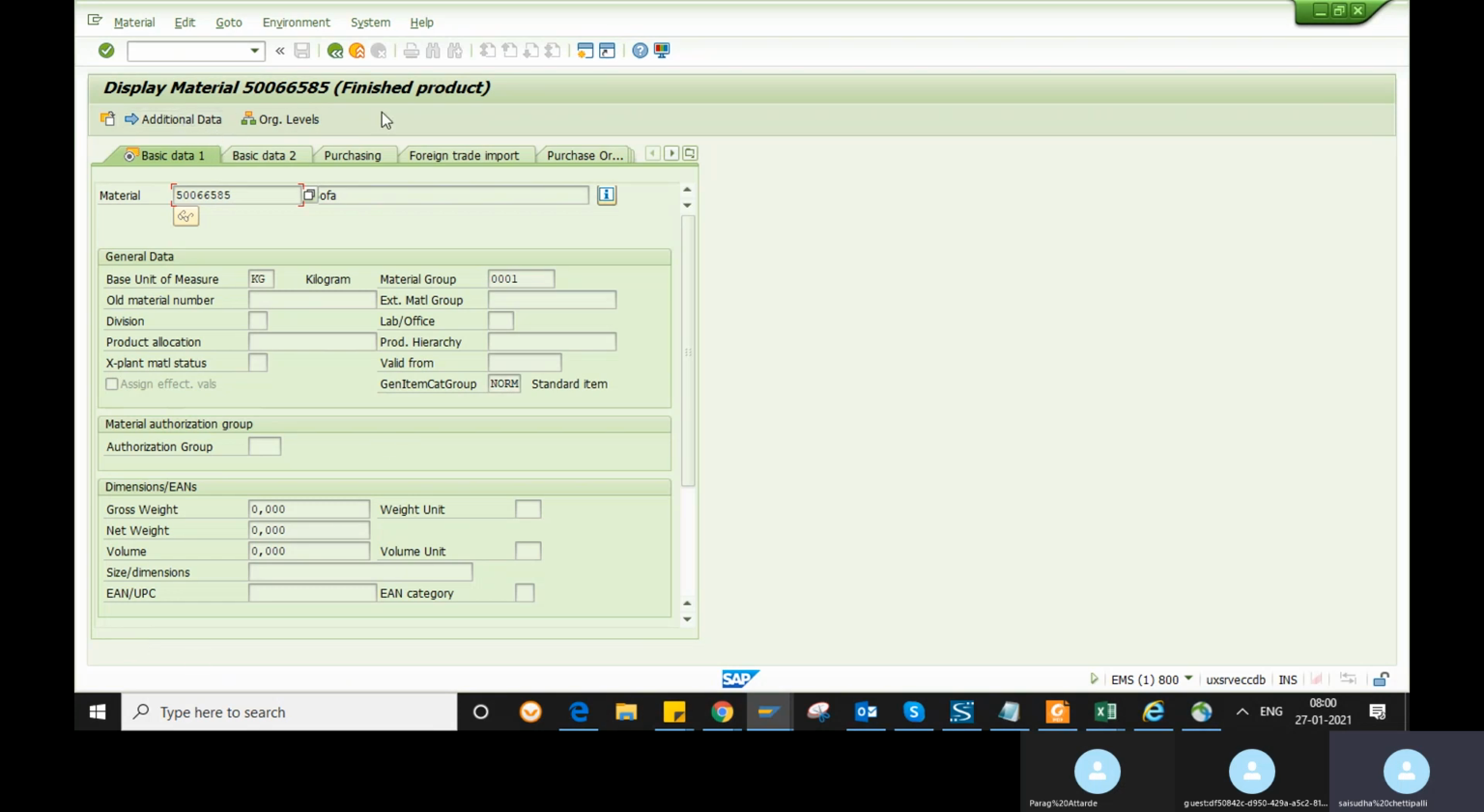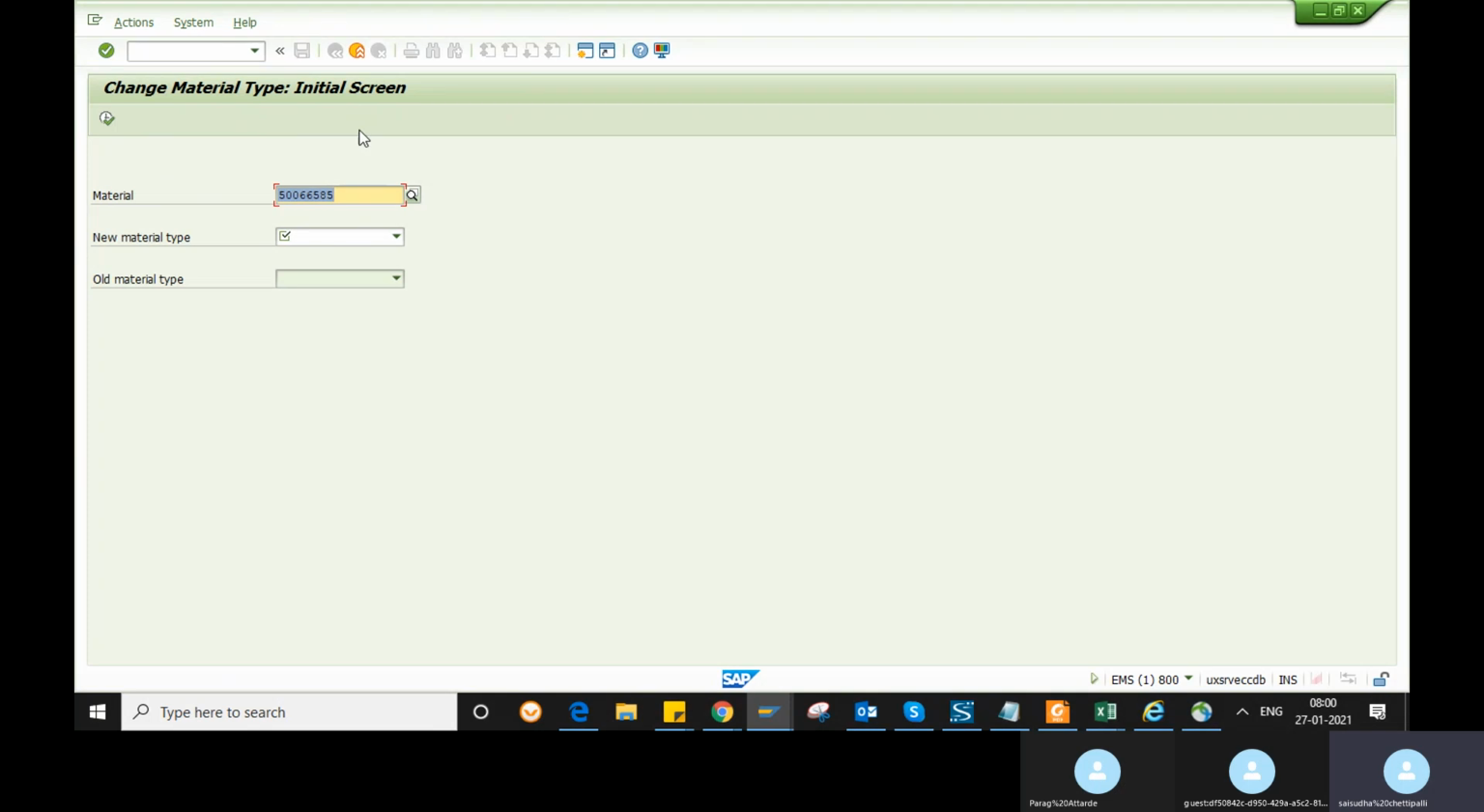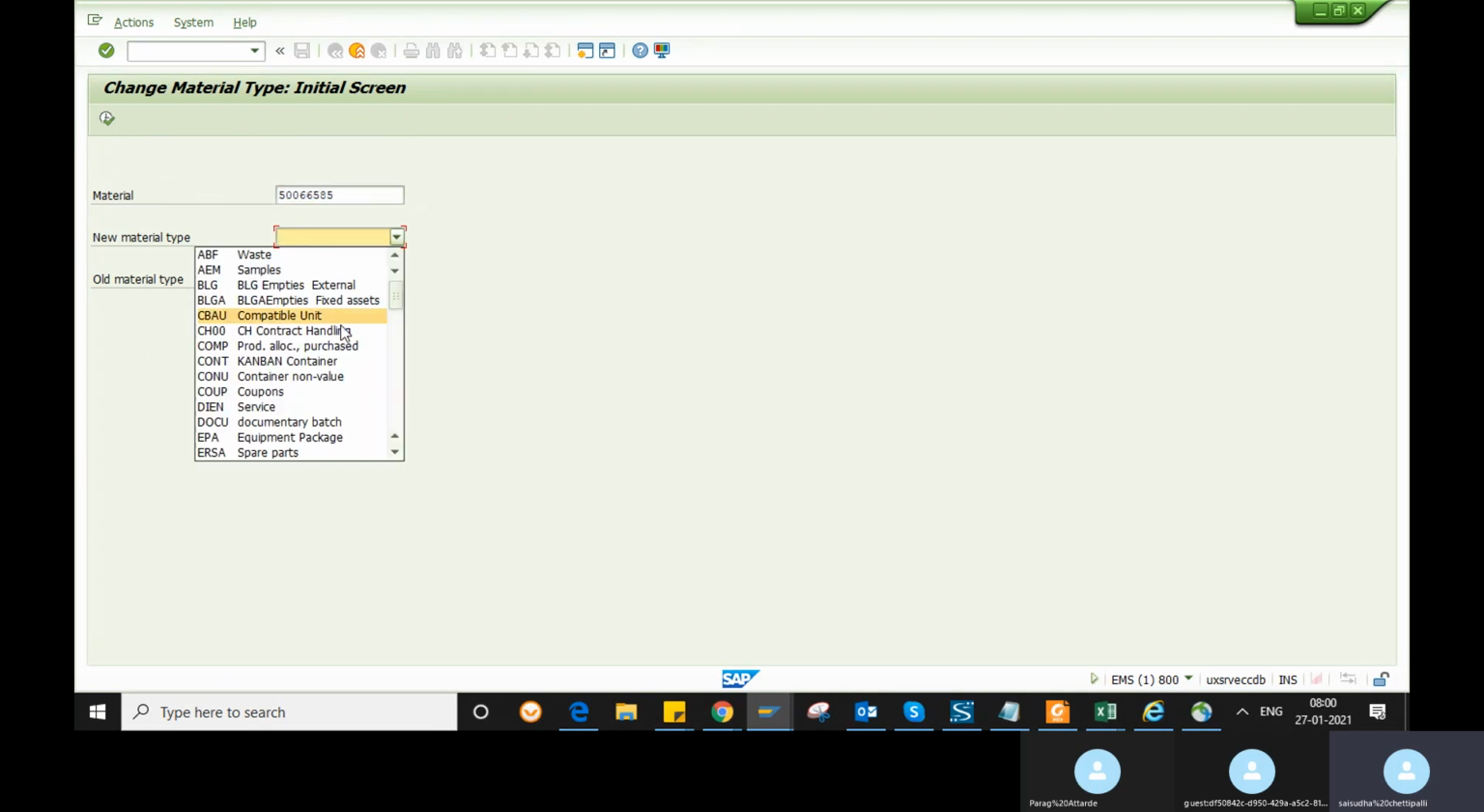Another thing is, if I created a material with a material type of finished product, but you want to change your material type, you can change it through transaction MMAM. Remember this transaction MMAM. You can write it down also, because I think this transaction will not be available in the document. If you want to change a material type, you can change it here.